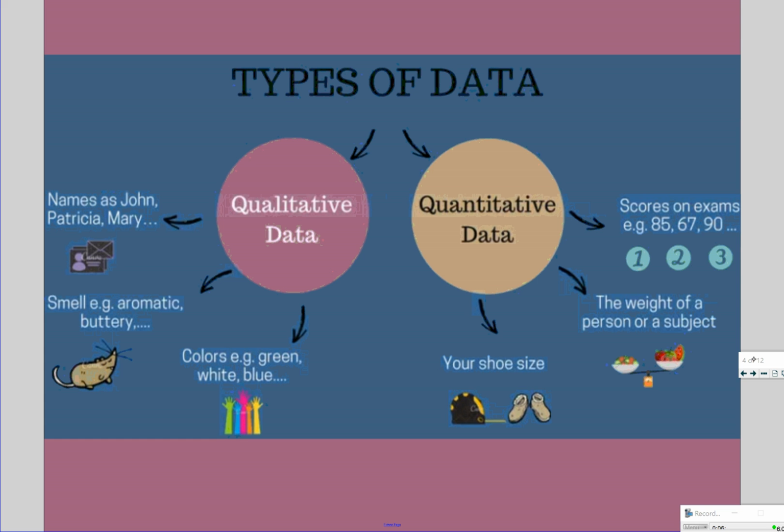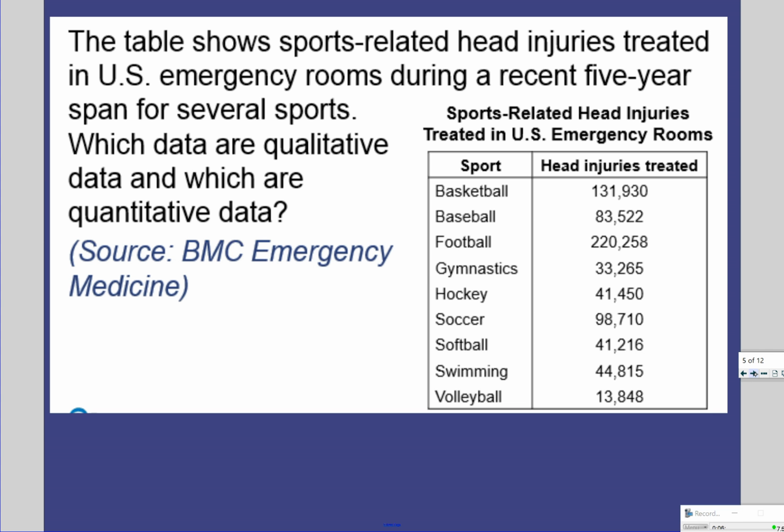So you don't have to write this down. Just some other examples here. Qualitative data: names of people, types of smells, colors. Quantitative data: shoe size, weight, scores on tests. That gives you some examples. All right, so here we've got two columns of information.